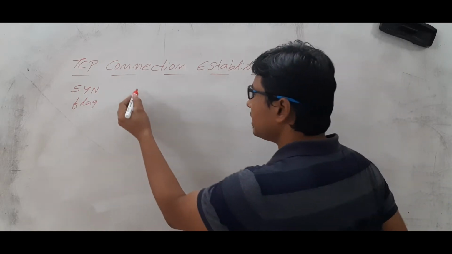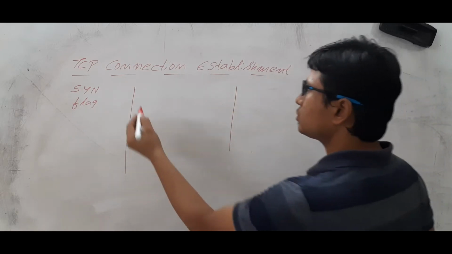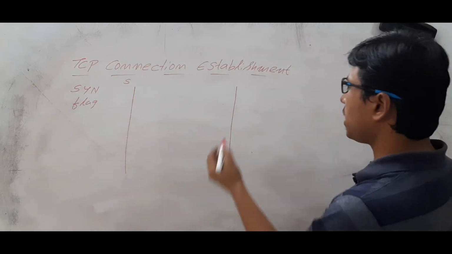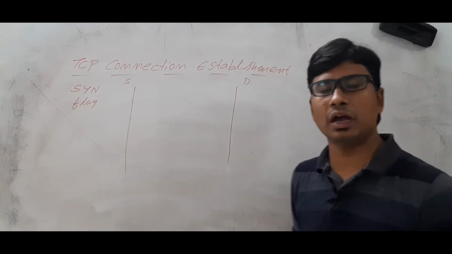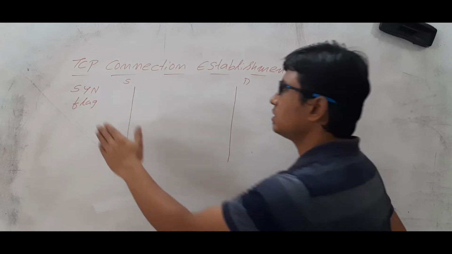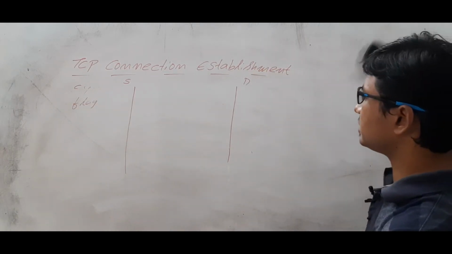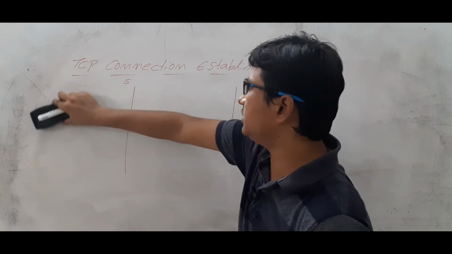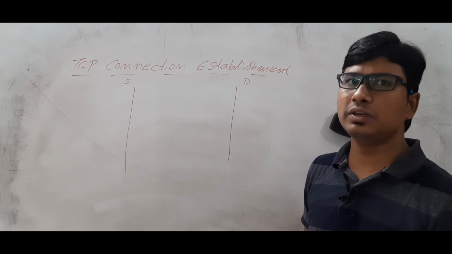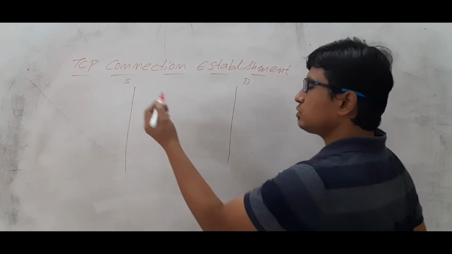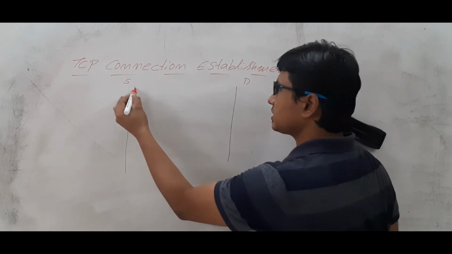Now how it will be done is that, let's take that the source wants to have a communication with the destination, and the destination also wants to have a communication with the source. Then how will the communication actually happen? One of them has to initialize the connection. Let's take that the source wants to transfer the data, so it wants to establish a connection.